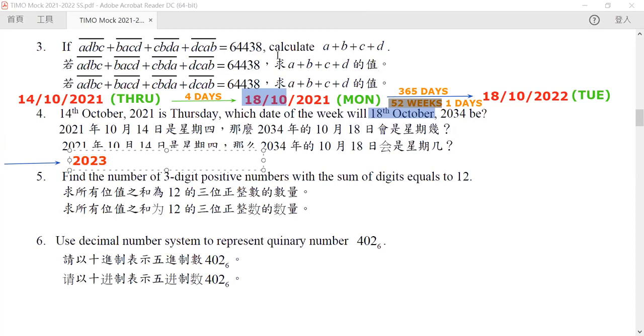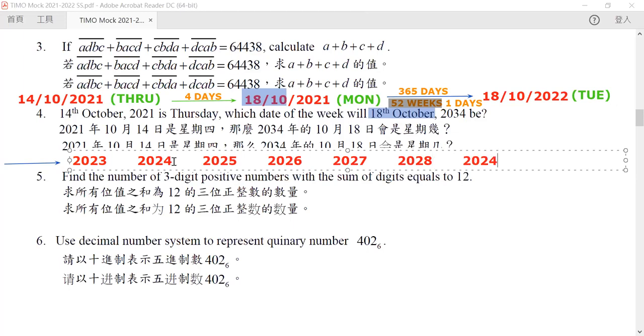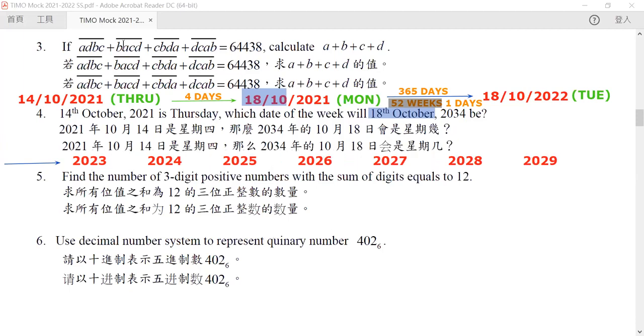Because the end date is the 18th of October, we no longer concern ourselves with the day and the month of that date. So how about 23, 24, 25, 26, 27, 28, 29, 30, and then we will have 31 and 32, and so on and so forth.